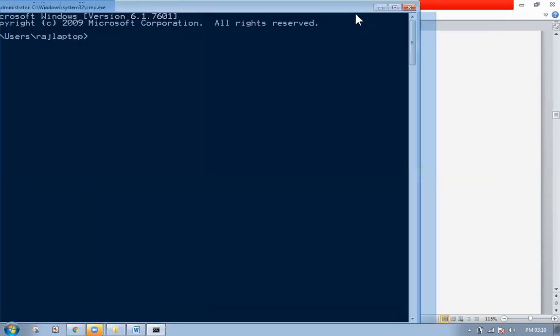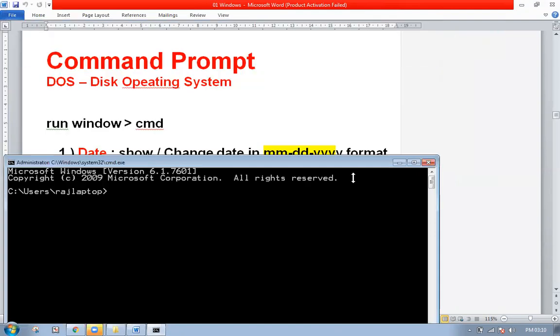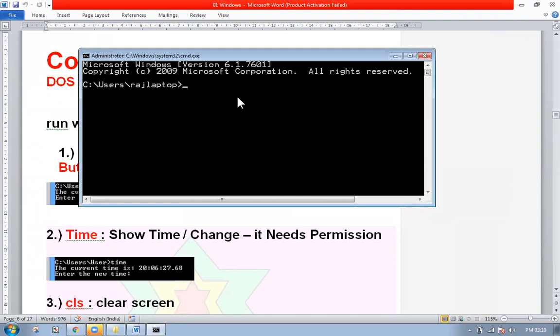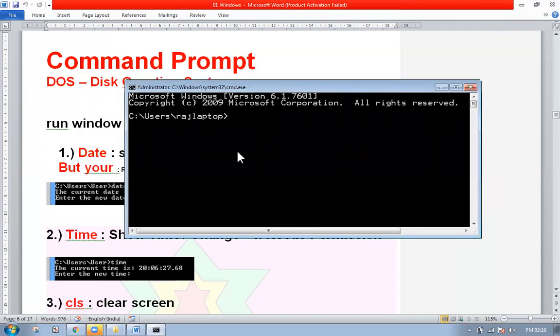I'm just trying to reduce the size of this. So this entire thing is called the command window. This C colon users and something is called the command prompt. The thing which is blinking here is called the cursor. And see this line which is invisible, but my cursor moves backward and forward. That is called the command line. So when you press enter, it goes to a new prompt. It shows a new prompt.